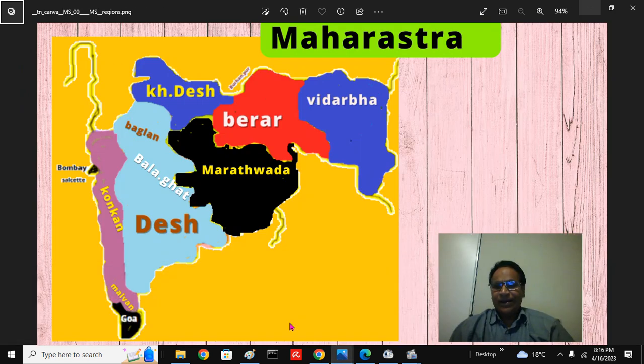Regarding Maharashtra in general, you should be aware of this northern part, Khandesh, the Dhule and Jalgaon region. Berar, the former Nizam's territory, includes Akola, Amravati, Buldana and so on. Then Nag Vidarbha, the Wardha, Chandrapur and Nagpur region. Then Marathwada, that is Aurangabad, Nanded, Parbhani, Beed and Osmanabad regions. Baglan is the northern part of Nashik. And Desh is the heartland of Maratha heritage, that is the Pune, Satara, Sangli and Solapur regions, and the Balaghat region, that is Nagar, Beed and Udgir regions.